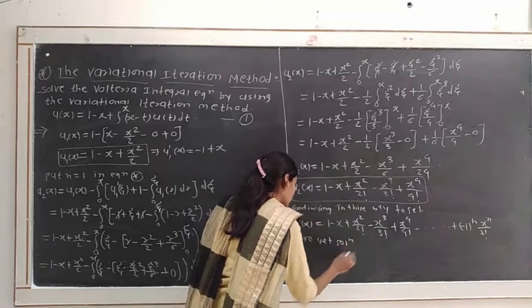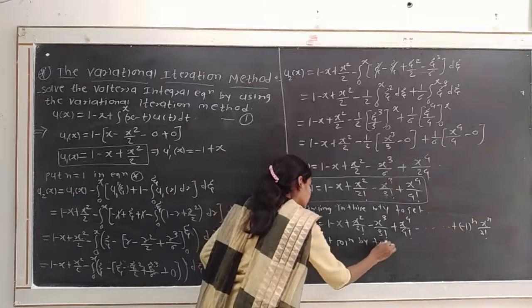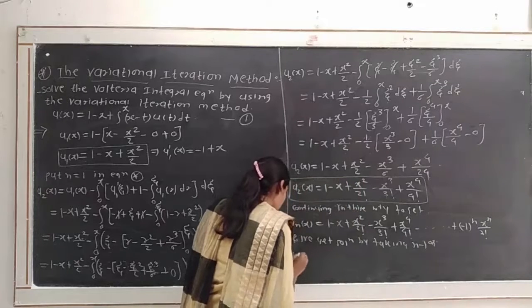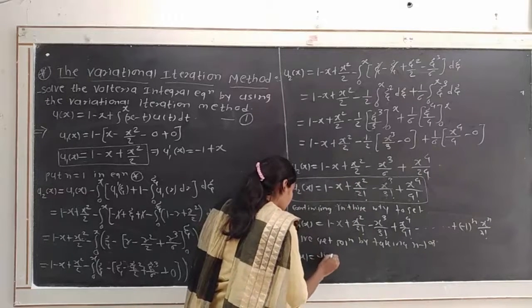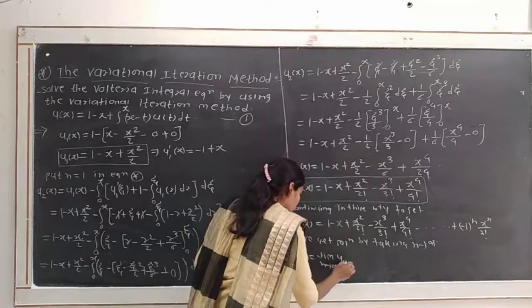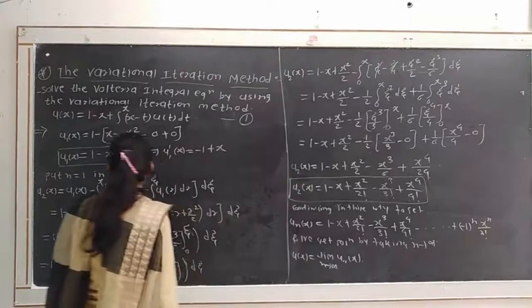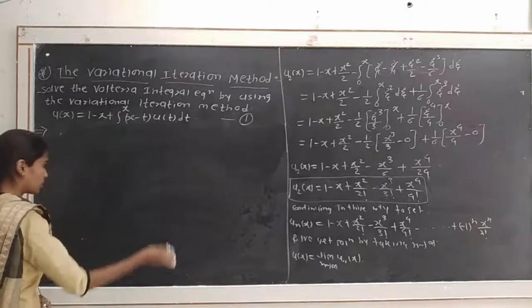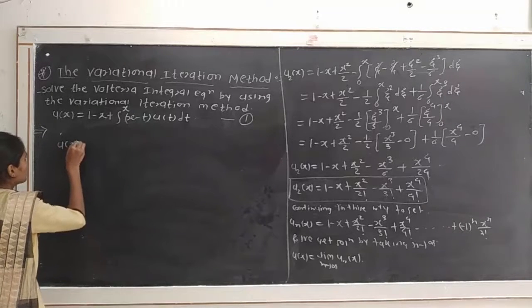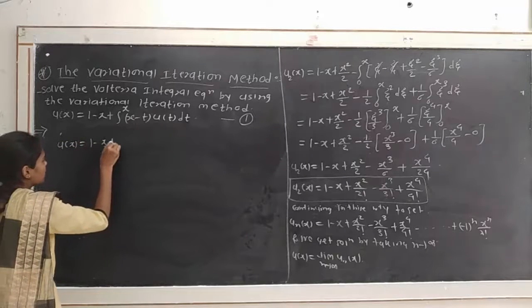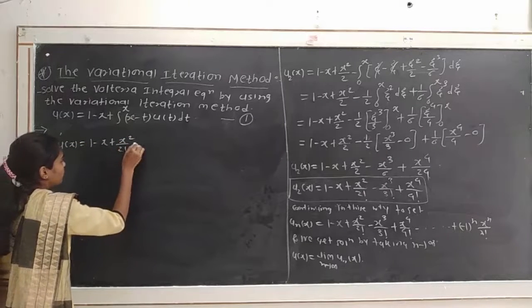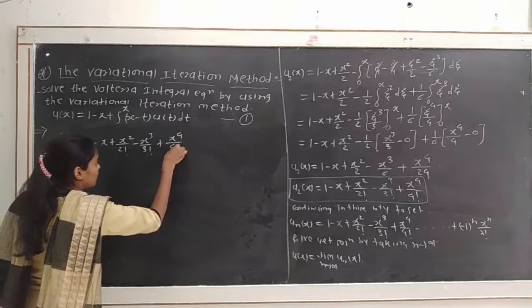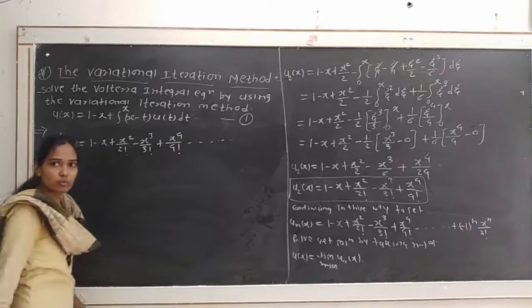We get the solution by taking n tends to infinity. So u(x) = limit n tends to infinity of un(x). If we consider the nth term at infinity, then u(x) = 1 - x + x²/2! - x³/3! + x⁴/4! - and so on.